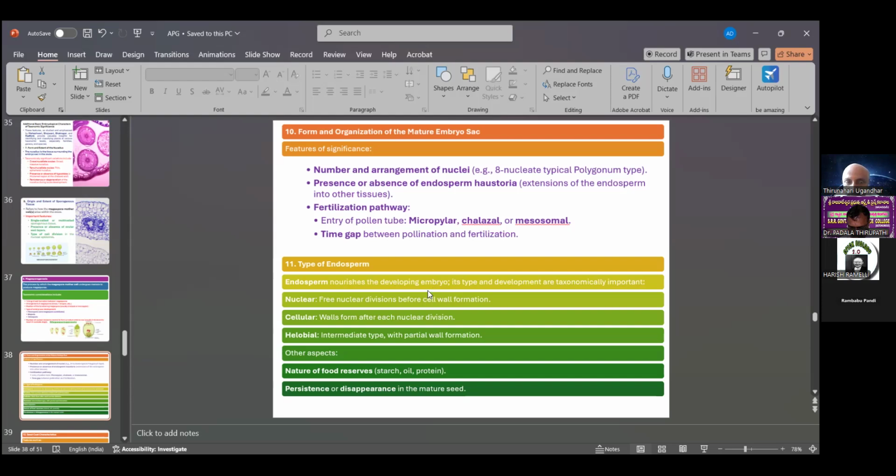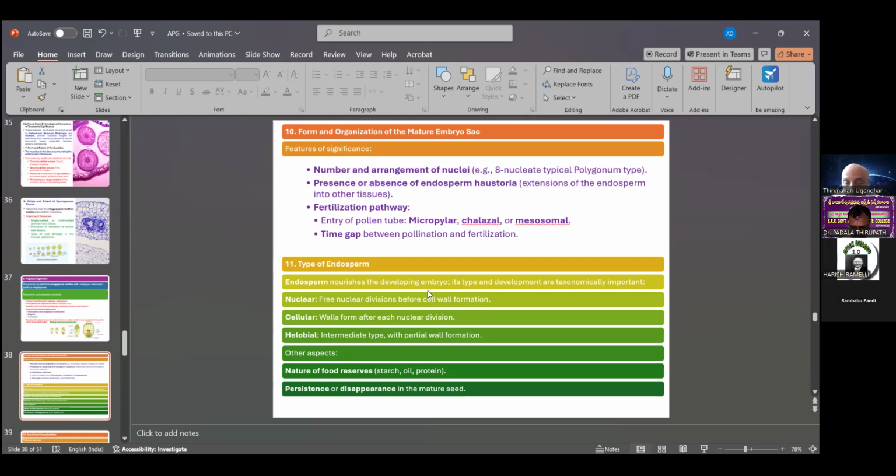Then the time gap between pollination and fertilization. Then also the type of endosperm. Endosperms are also called nourishment tissues for the developing embryo. Their type and development are taxonomically important. There are nuclear endosperm, cellular endosperm, and helobial endosperm types.